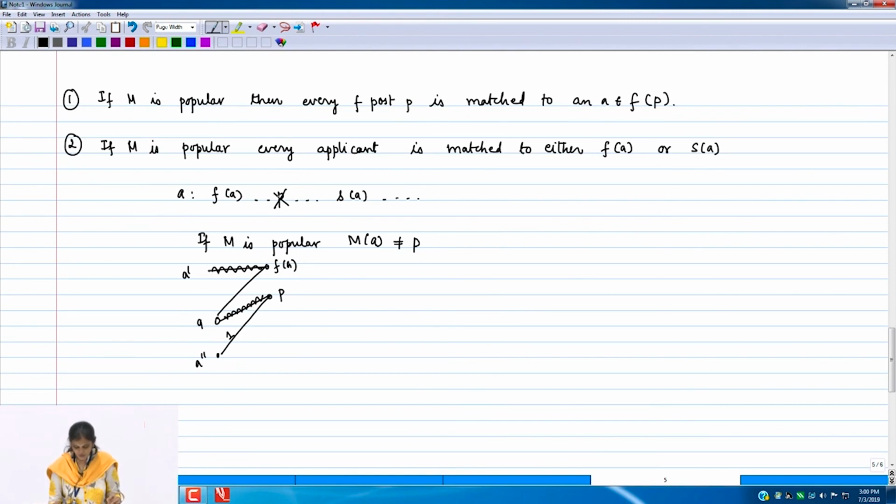A very similar argument will let you show that it is not strictly less than S of A. I will leave that as a small exercise, it is a very similar proof. So, I think we will stop here. We will complete the argument and show the algorithm, but it is almost immediate now: we will construct this reduced graph, compute a maximum matching in this graph, and do some adjustments to make sure that all F posts are matched.